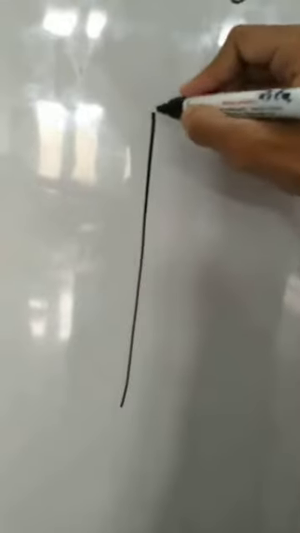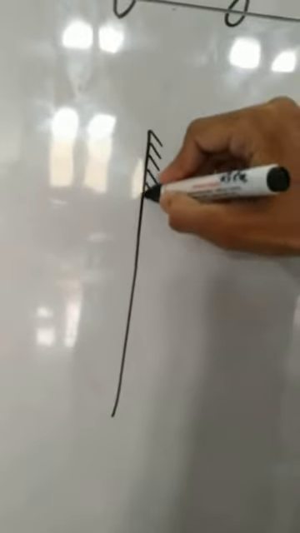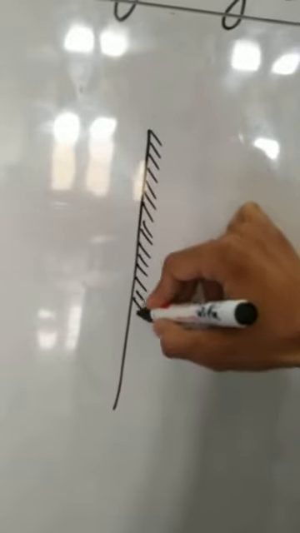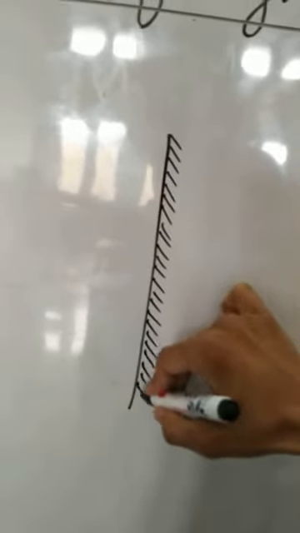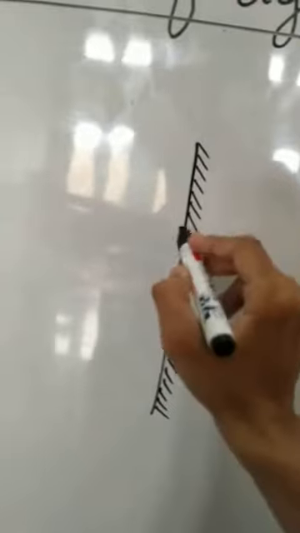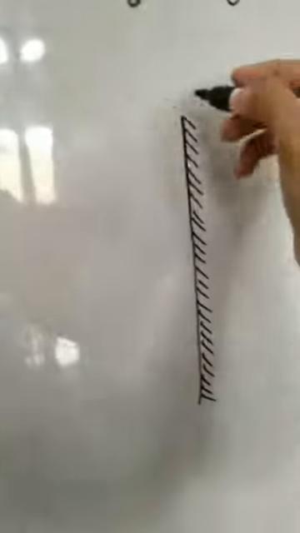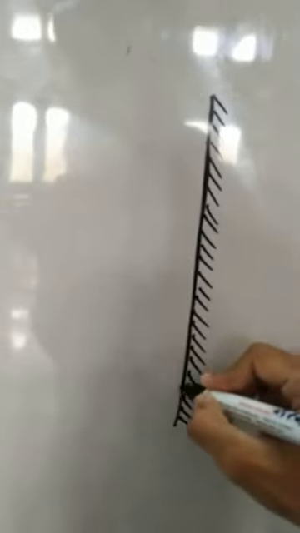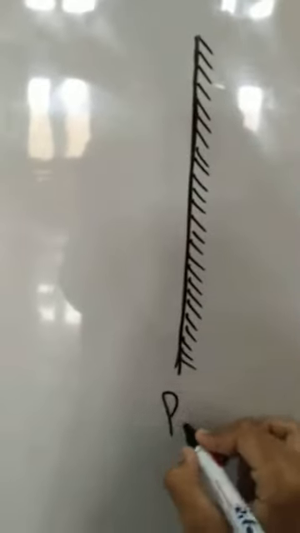And a plane mirror is represented as this. This area is known as the polished area. And this is the area of reflection. So this is a plane mirror.